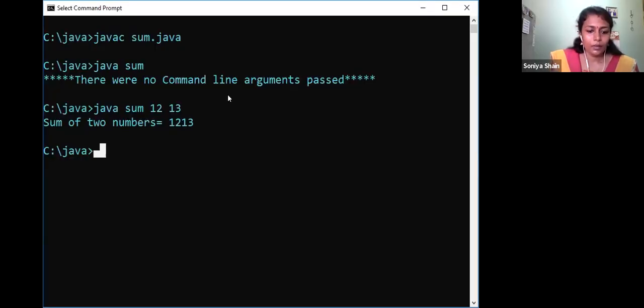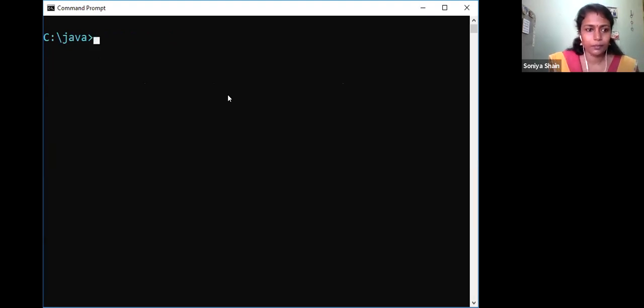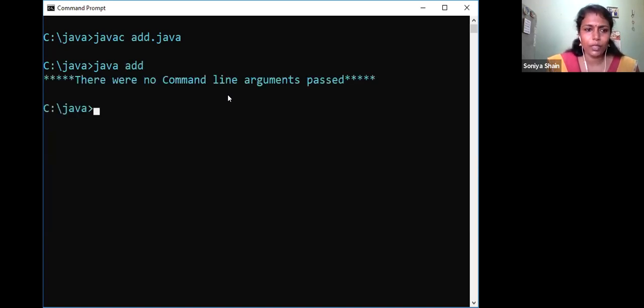I will share the command line. Okay. So I changed the file name. I have coded the other program in the file add.java. So it is javac add.java. Compilation is a success. Next I am going for java add. Suppose I forgot to enter the arguments, then no command line arguments are passed. Again, I try the same: java add 12 30.